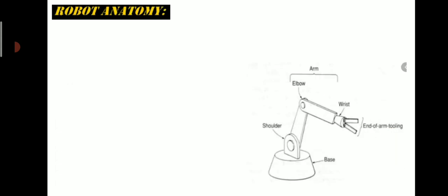Let us understand what robot anatomy is. In this picture you will see the robot anatomy starting with the first component at the base. After that there is a shoulder, elbow, wrist, and end arm tooling. These are some of the major components that are part of robot anatomy.